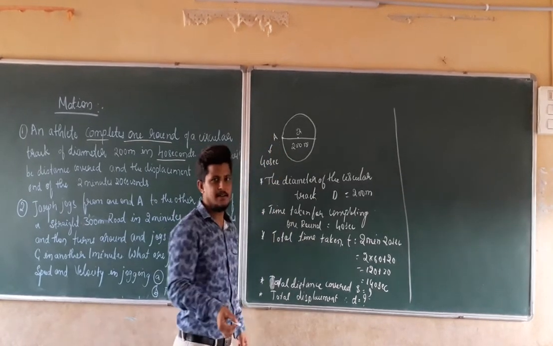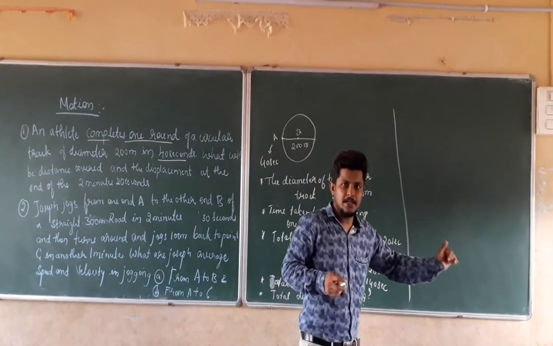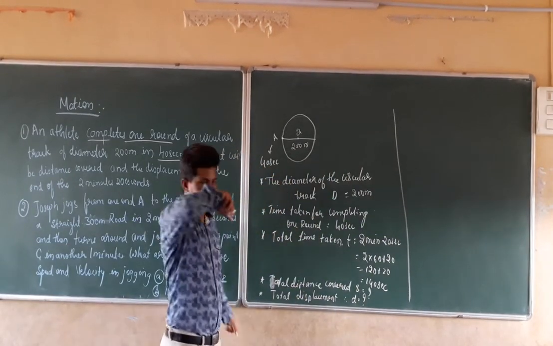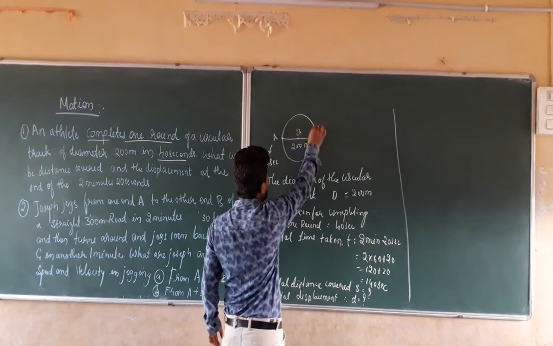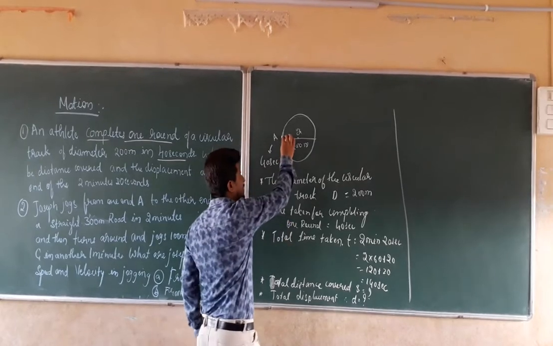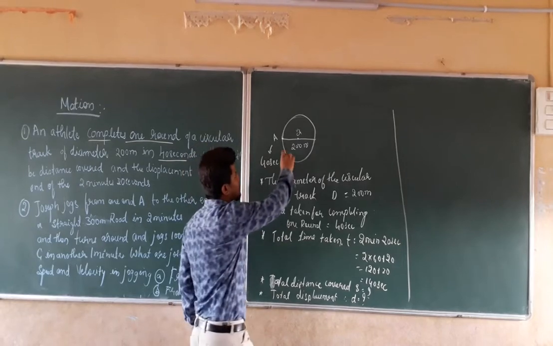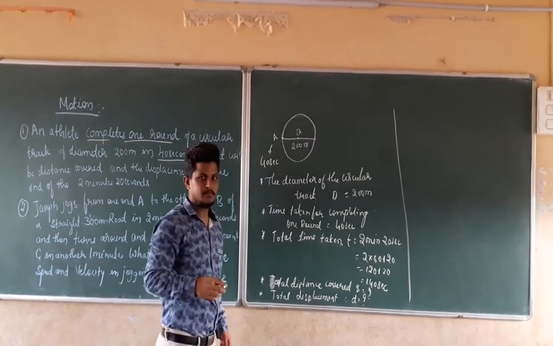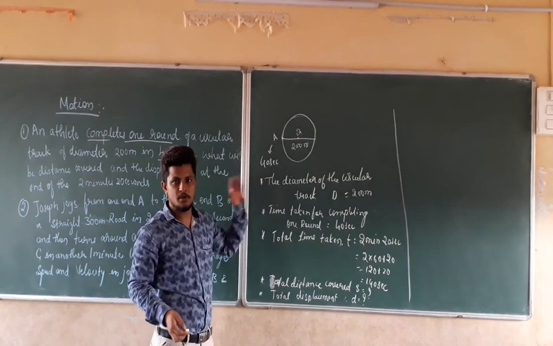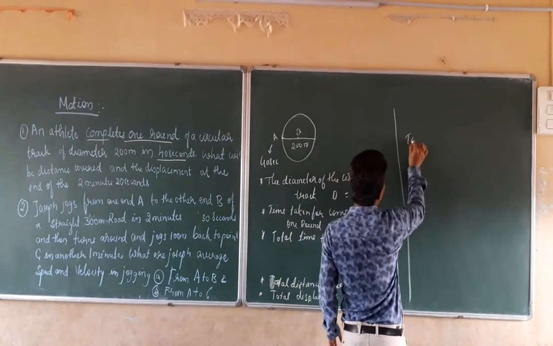If it is a straight line, we can directly solve it. If the athlete is moving in a straight line direction, we can easily solve those things. But he is traveling on a circular path. If he is traveling in the circular path, the total distance covered to complete one round will be equal to the circumference of this circle, or the perimeter of that circular track.